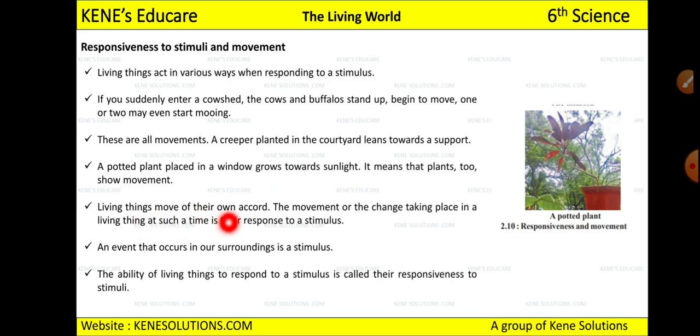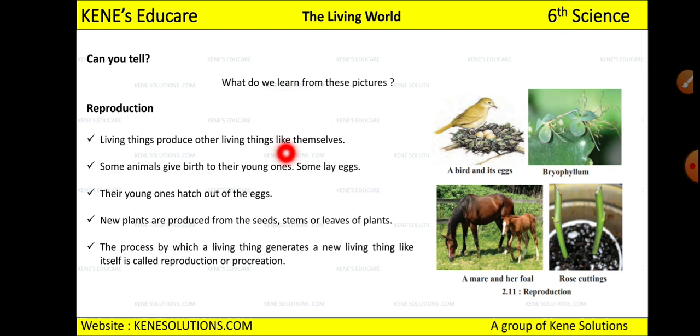An event that occurs in our surroundings is a stimulus. And the ability of a living thing to respond to a stimulus is called responsiveness to stimulus, right? Because you can make a response to someone's touch. That is the property and that is the movement which is called responsiveness to stimulus, and this is one of the characteristics of living things. It doesn't take place in non-living things. Okay, now see, can you tell what you learn from this picture?